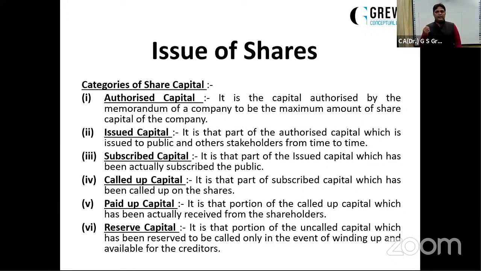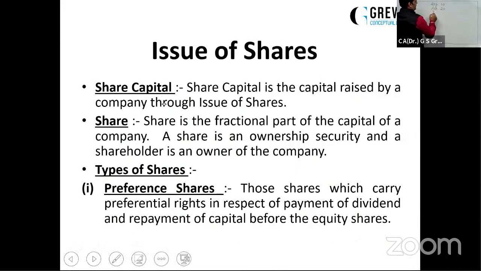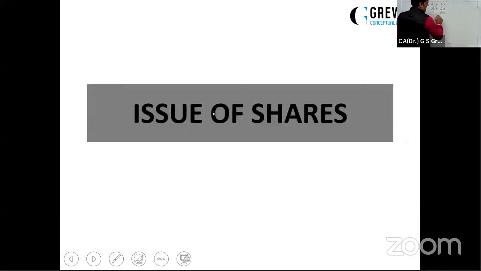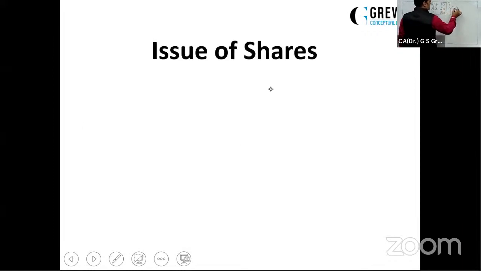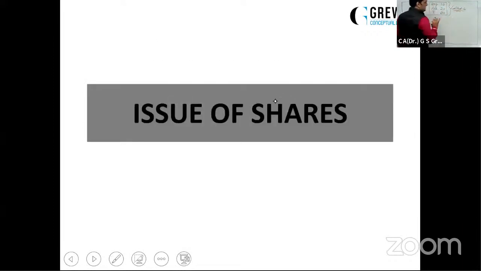Now, let us take one example. Suppose a share of face value ₹100, payable on application ₹10, allotment ₹20, first call ₹30. Till here, the company has invited. So the called up capital is ₹60 per share.